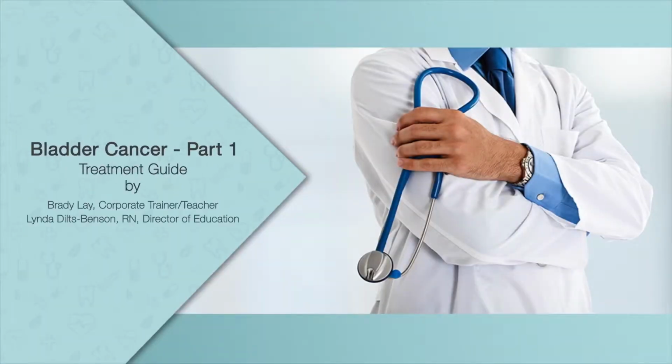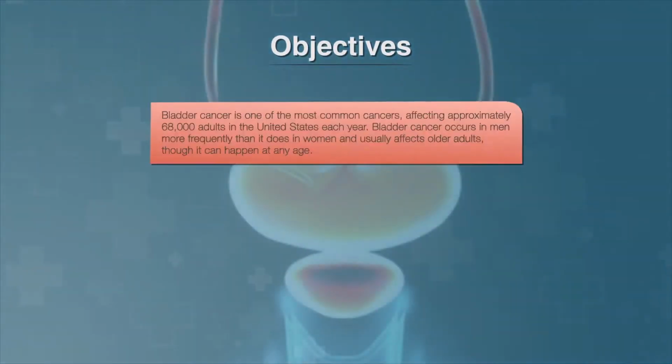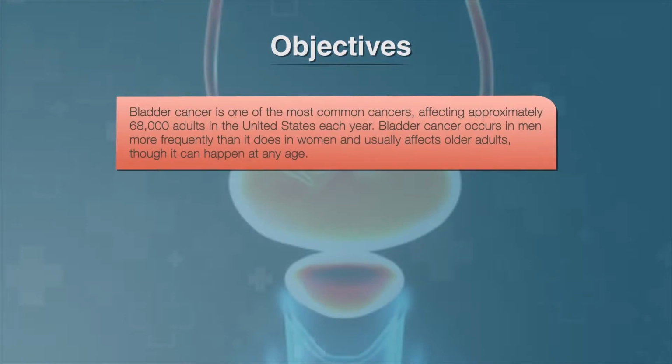This module is part 1 of a 7-part series on bladder cancer. Bladder cancer is one of the most common cancers, affecting approximately 68,000 adults in the United States each year. Bladder cancer occurs in men more frequently than it does in women, and usually affects older adults, though it can happen at any age. Although it's most common in the bladder, this same type of cancer can occur in other parts of the urinary tract drainage system.